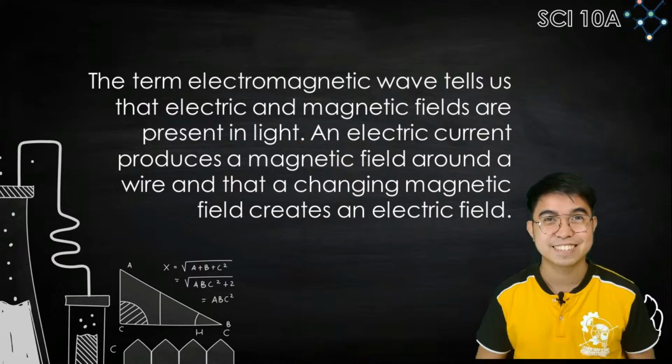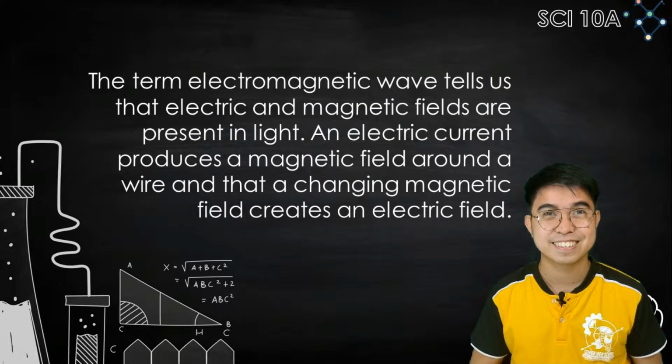On the other hand, some waves need a medium in order for them to move, and we call these mechanical waves. But in this lesson, we will just focus on electromagnetic waves. The term electromagnetic wave tells us that electric and magnetic fields are present in light. An electric current produces a magnetic field around a wire, and that changing magnetic field creates an electric field.